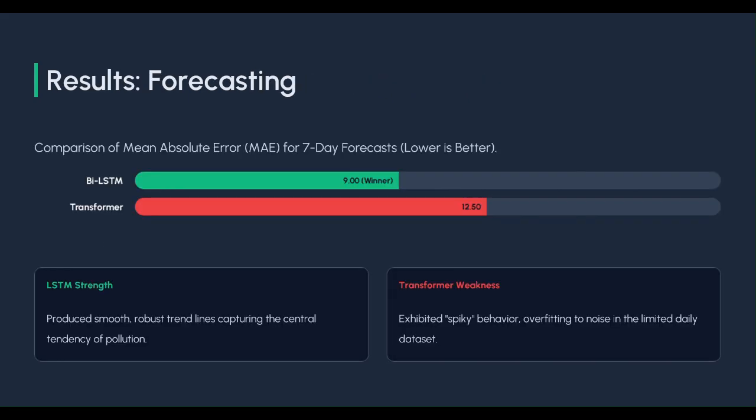Then we have our forecasting results also. In forecasting, bi-LSTM and transformer models both performed well, but there was a clear behavioral difference. Bi-LSTM produced smooth, realistic trends that followed the overall pollution trajectory without overreacting to minor daily fluctuations. Transformer, in contrast, often produced spiky forecasts due to high sensitivity to noise and a relatively small data set.